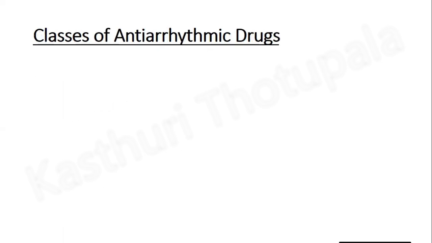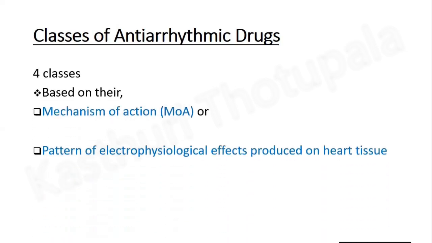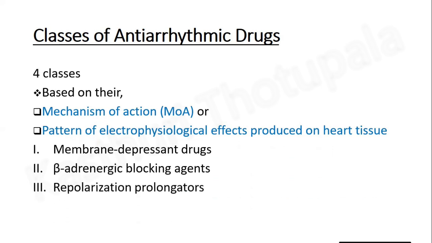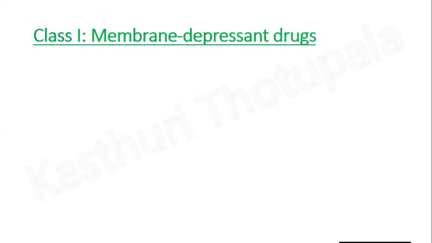Antiarrhythmic drugs are classified based on their mechanism of action or the pattern of electrophysiological effects produced on heart tissues. There are 4 classes. 1. Membrane depressant drugs. 2. Beta-adrenergic blocking agents. 3. Repolarization prolongators. 4. Calcium channel blockers. Let's discuss one by one.